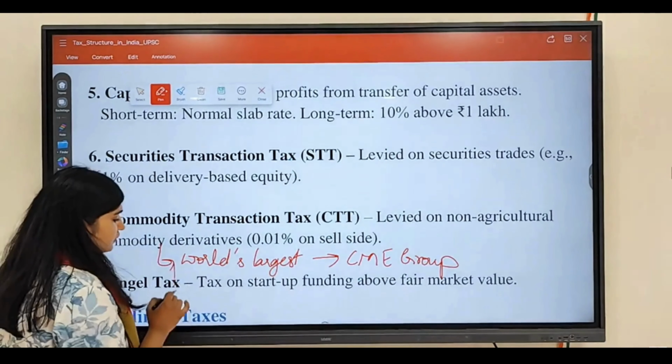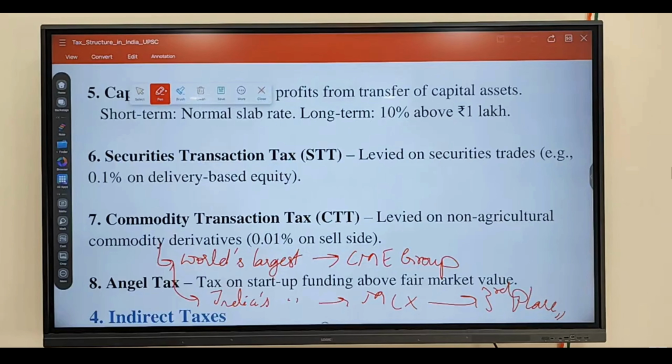And this stands third place at the global level. Just check, is it number 3 at the global level? Because in Ramesh Singh, they have given it is the third largest commodity exchange in the world.